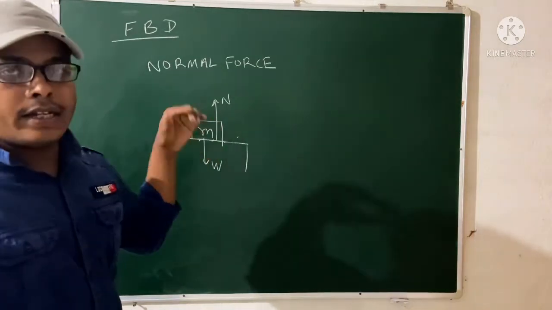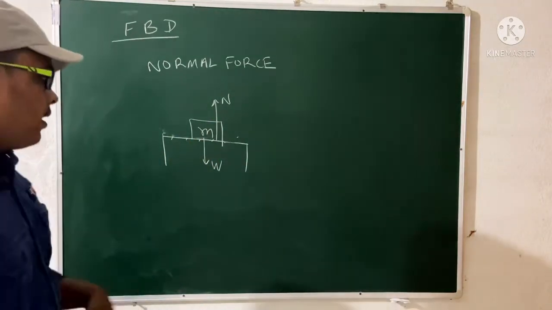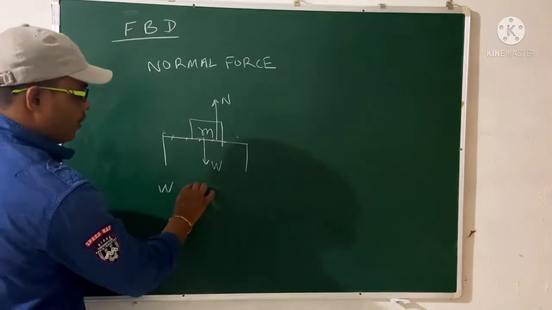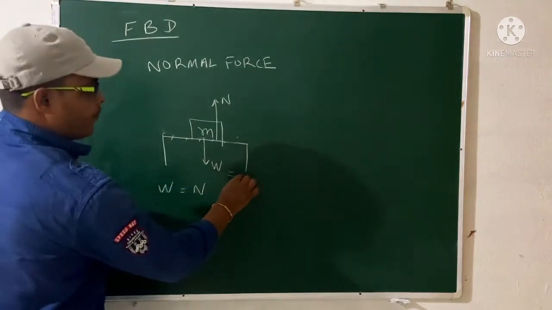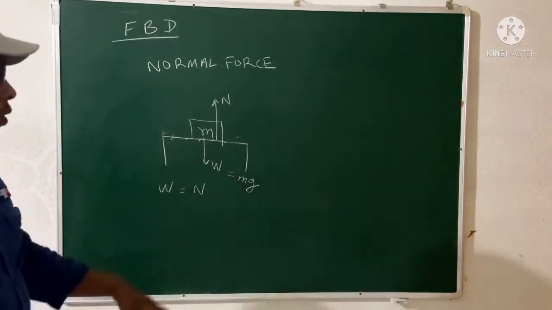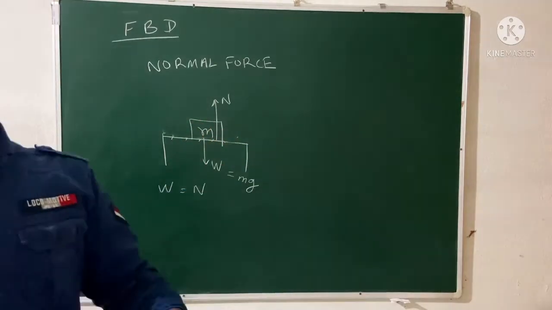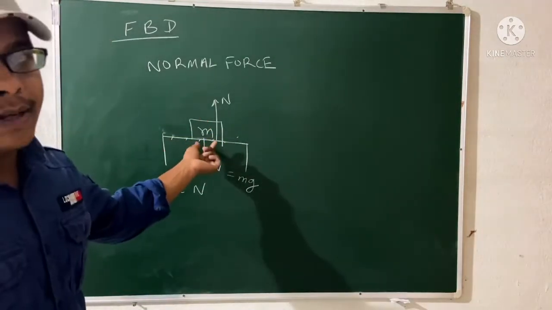ये जो मास है ये टेबल के ऊपर बैठ सकता है. कब तक बैठ सकता है? जब तक weight equal to normal. Okay, so what is the formula of weight? Weight equal to mg. So when weight and normal are balanced, then this mass can sit on the